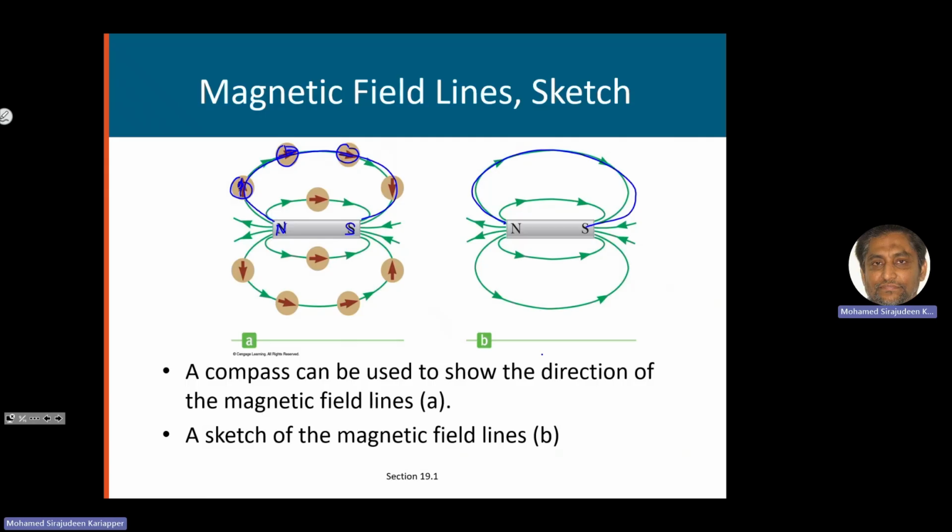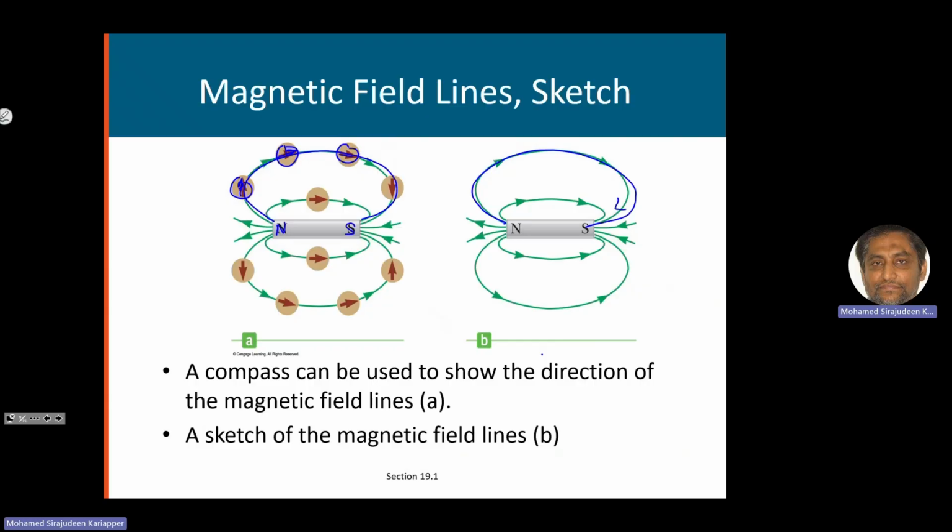So you can see at the North Pole the magnetic field lines will be coming out. At the South Pole, the magnetic field line will be coming inward.